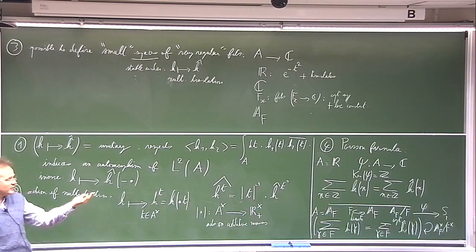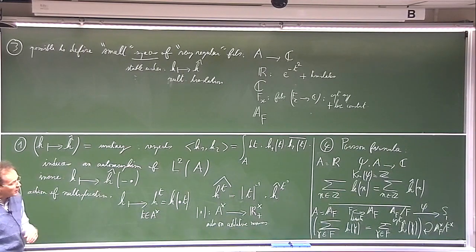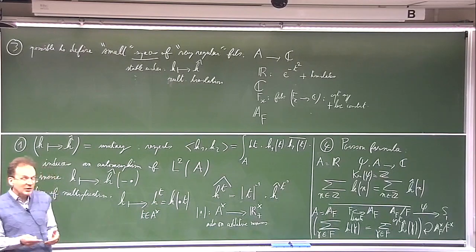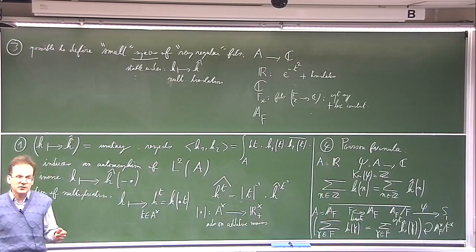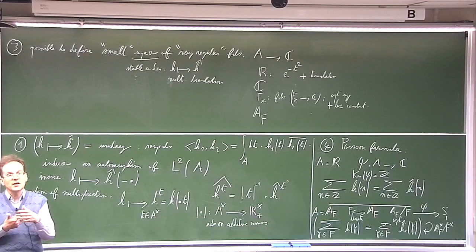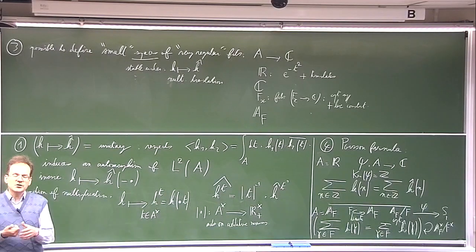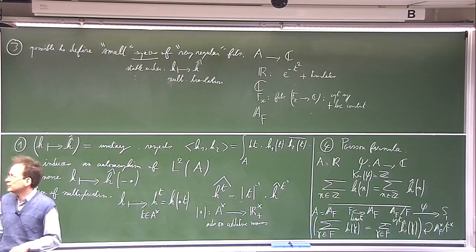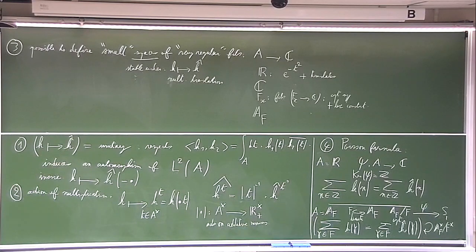Here they are characters because you are considering an additive group, a commutative group. And what you get is the usual properties of global L functions, which means analytic continuation and functional equation. So this is the general scheme which had been introduced by Tate.